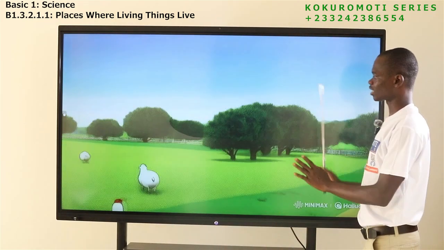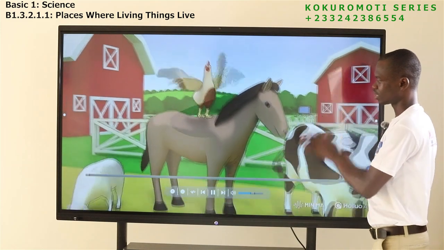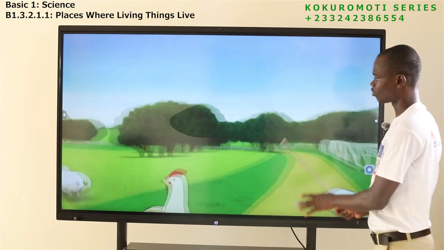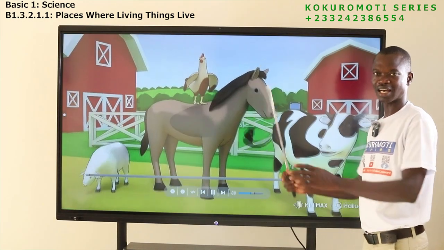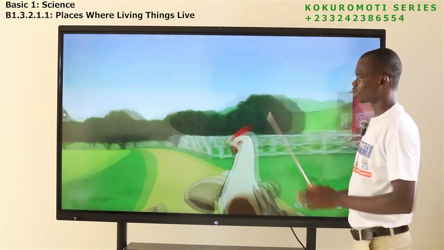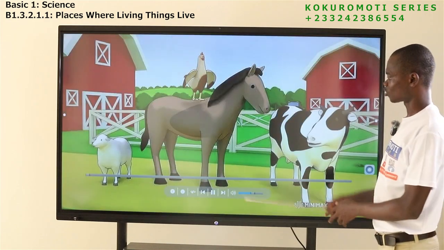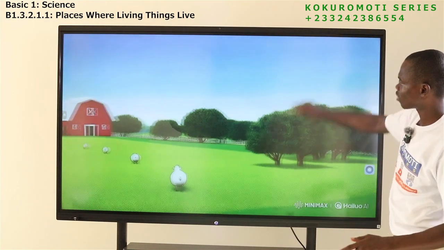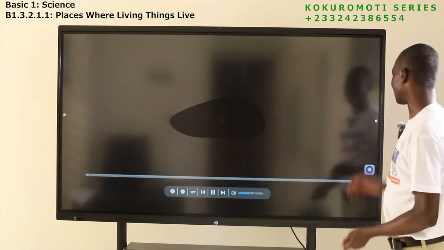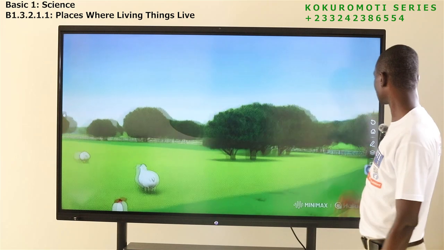This video is about land habitats. These animals, they don't live in water bodies. They live on land. The land could be forest, it could be grass. So this is land. You see them, the grass is there, and then we have forest too at the back. They are all part of land habitats. Okay, so let's go back to the next one.